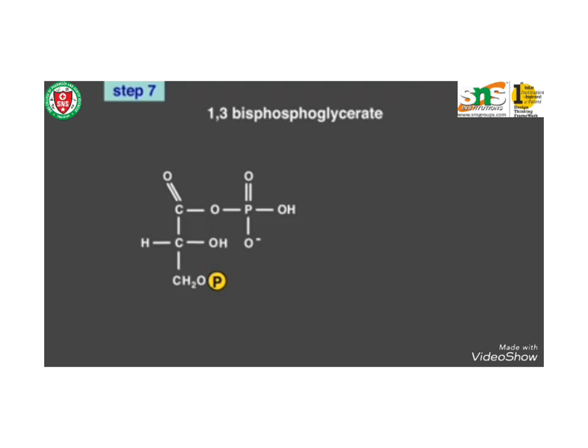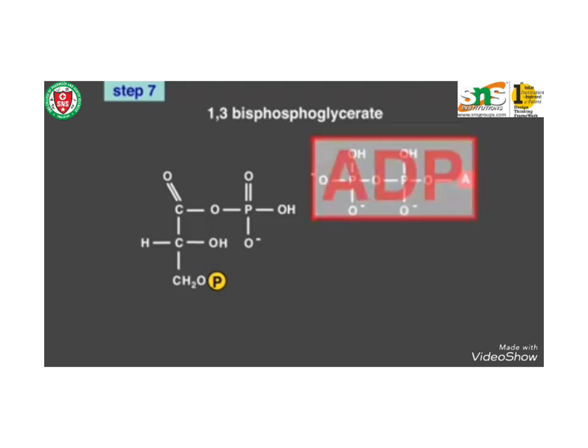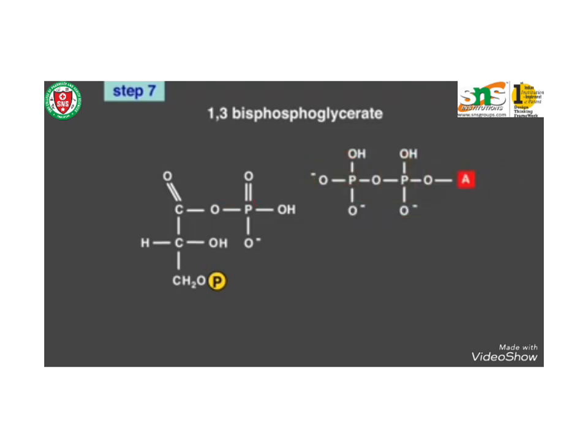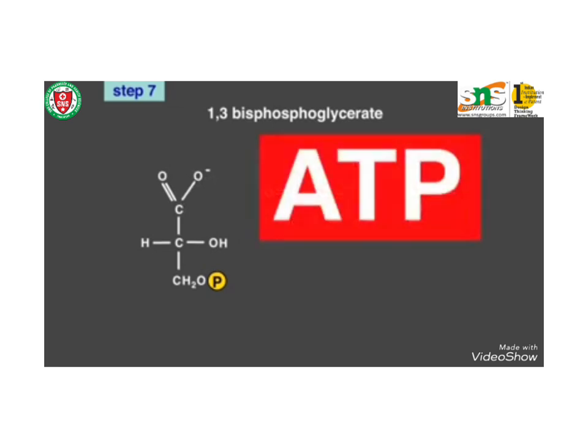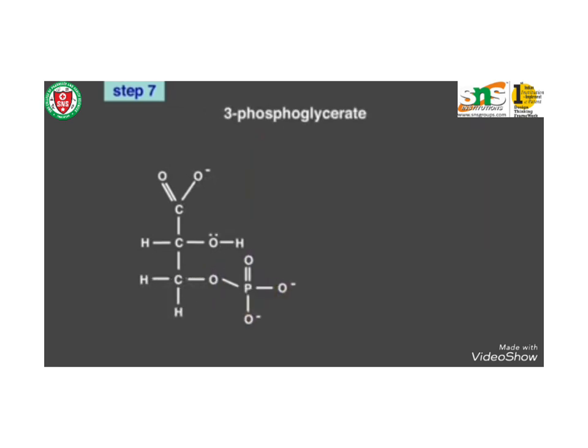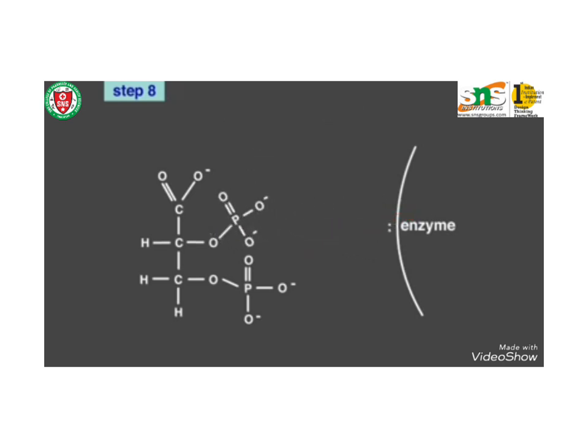And glyceraldehyde 3-phosphate dehydrogenase adds a phosphate to the oxidized glyceraldehyde phosphate to form 1,3 bisphosphoglycerate. Then phosphate is transferred from 1,3 bisphosphoglycerate to ADP to form ATP with the help of phosphoglycerate kinase. Thus, two molecules of 3-phosphoglycerate and ATP are obtained at the end of this reaction.